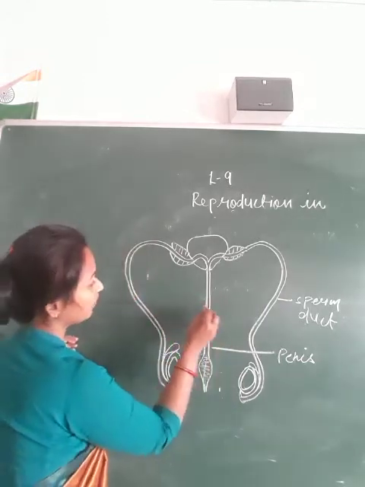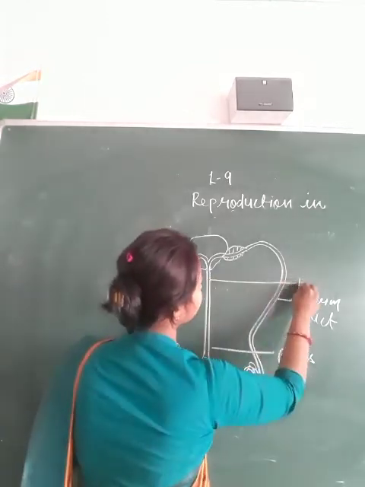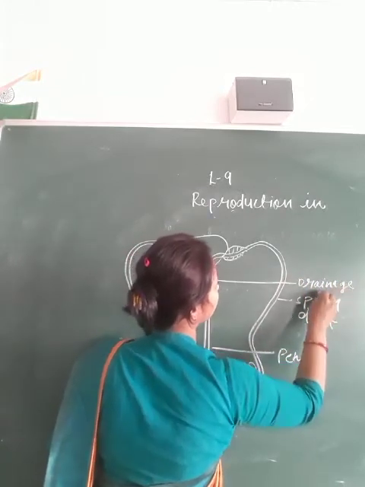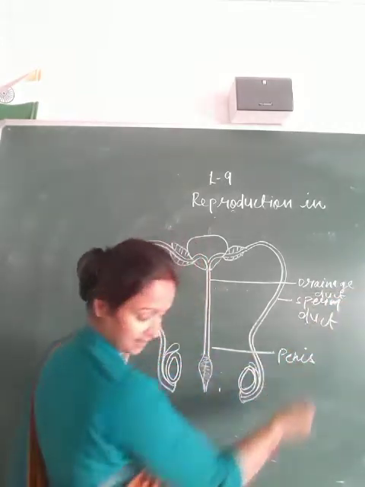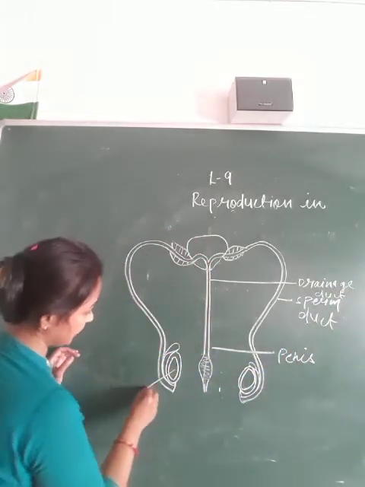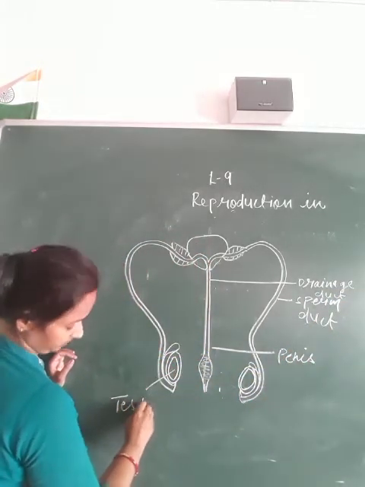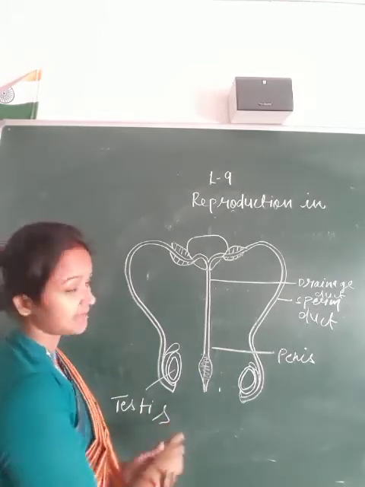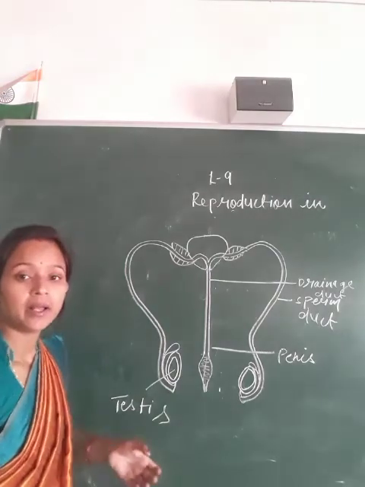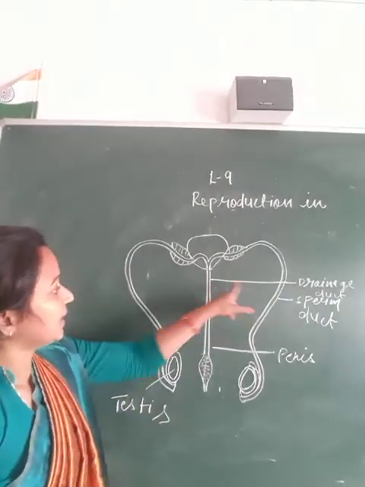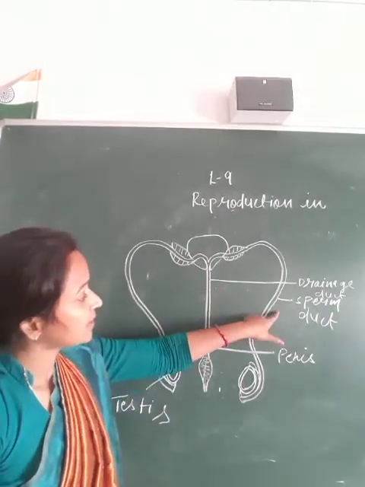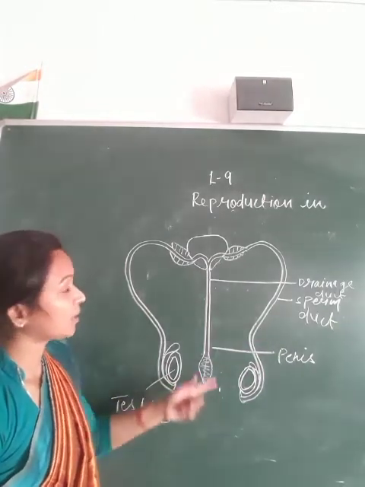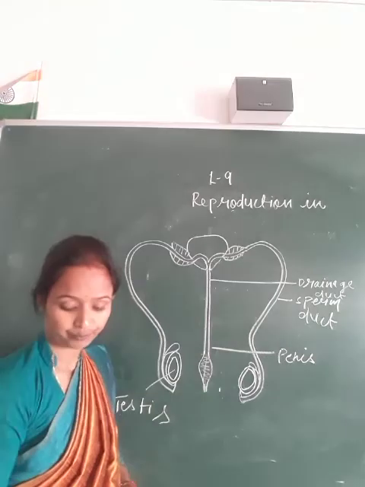This is the drainage duct, and this is the testis. These are the male reproductive organs: drainage duct, sperm duct, and the penis.